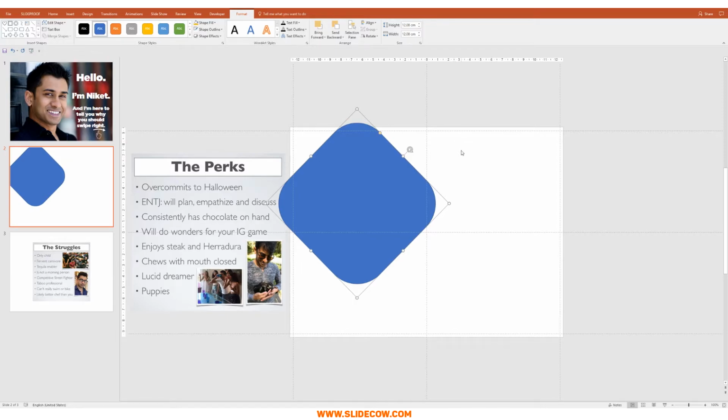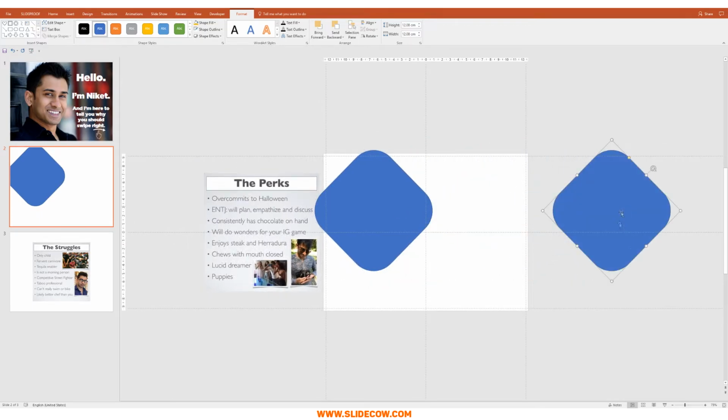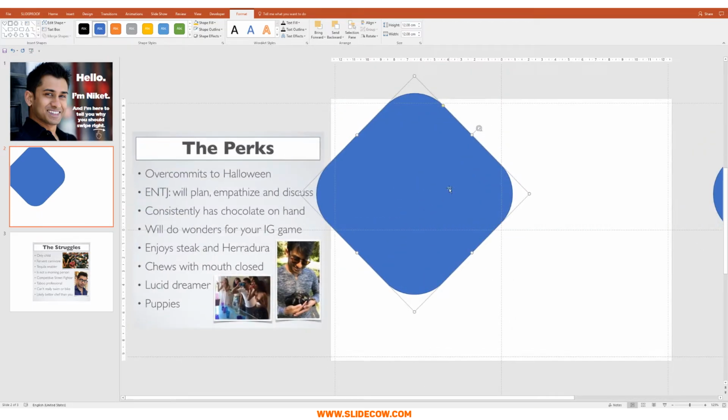What we're going to do is duplicate this. Actually, let's just make a copy of this because we need it later. So we're going to ignore that for now. We're going to duplicate this shape over here by pressing Control D. And then we're going to reduce the size of the shape somewhat like this, and stick it in the middle like that. Maybe I can just go a bit more. Yep, that looks fine.